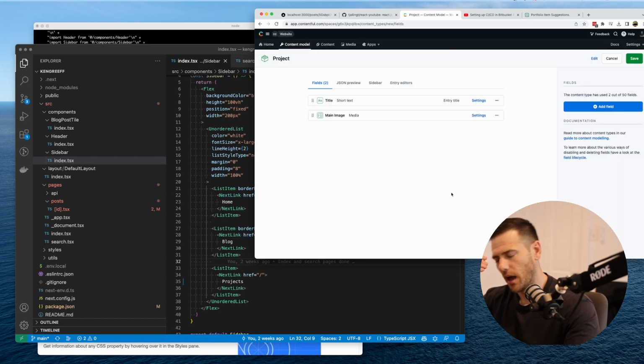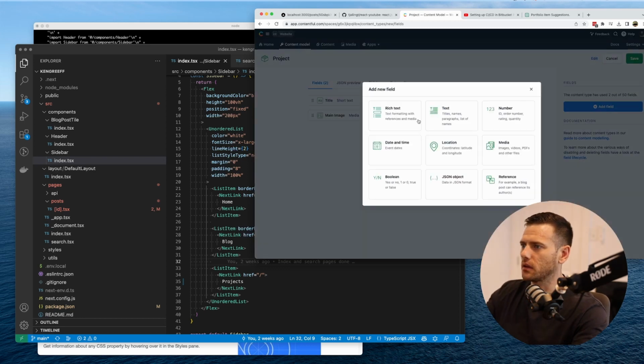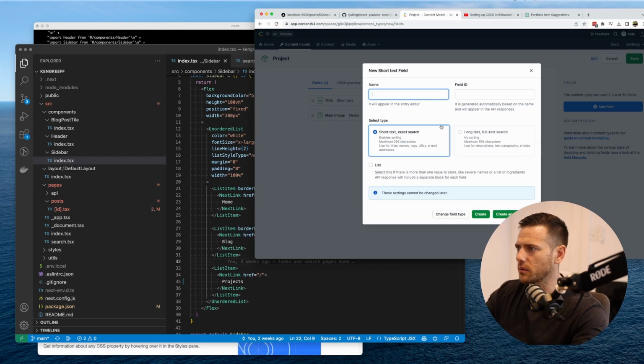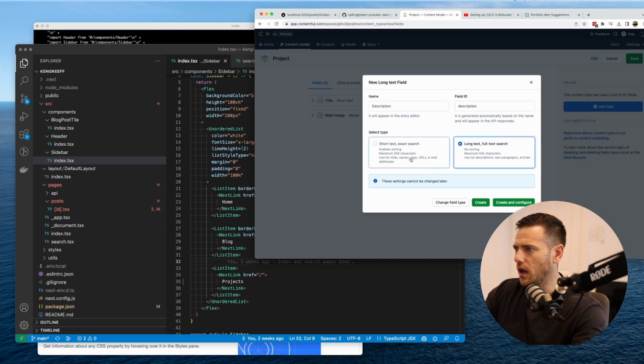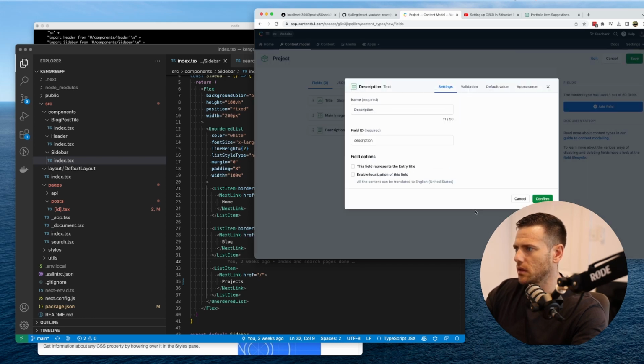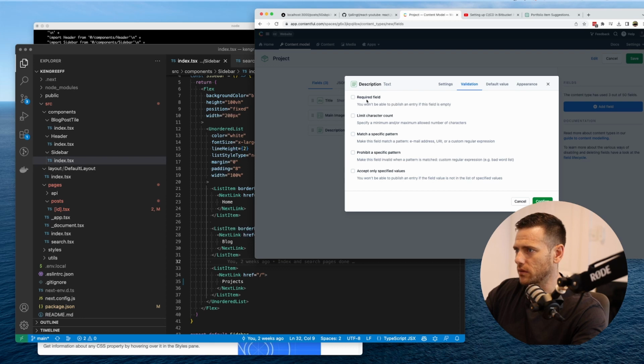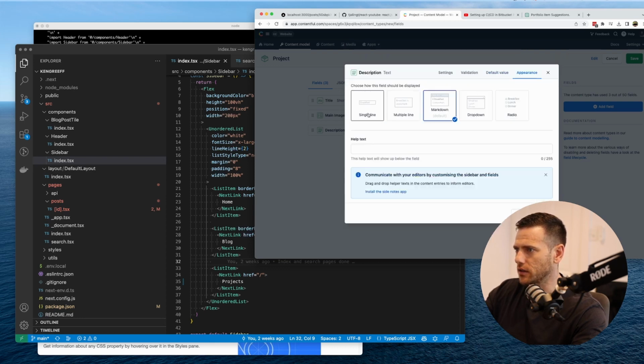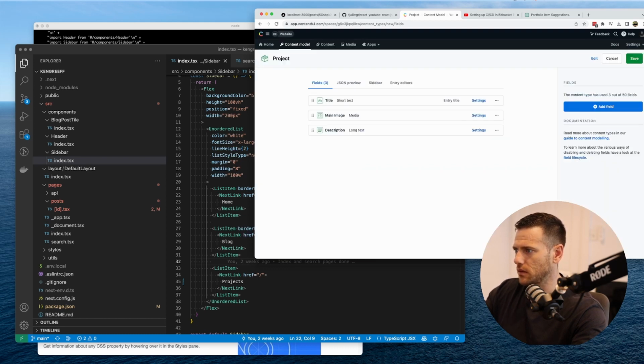Done. And the next one, it's very similar to the blog entry, but we're going to have description here. So a little bit of text. This is a long text. That's good. Description, and that is also required. And I just want multi-line. Actually, I don't want markdown for this one. That's it. Lock that in.